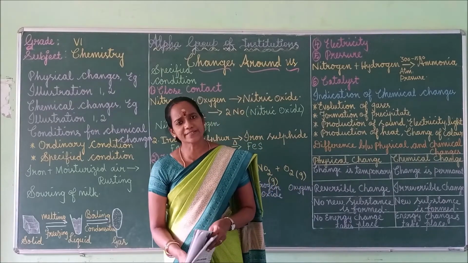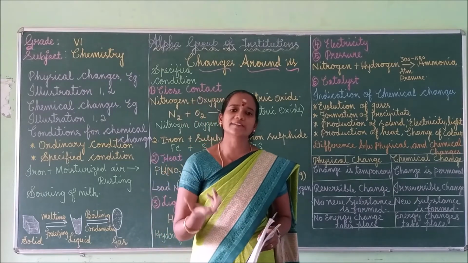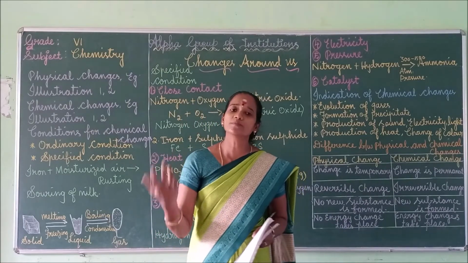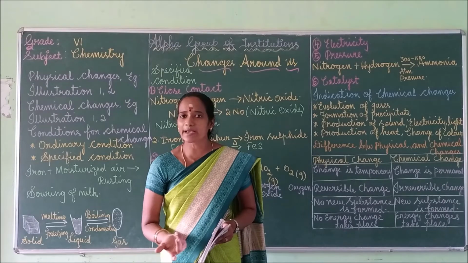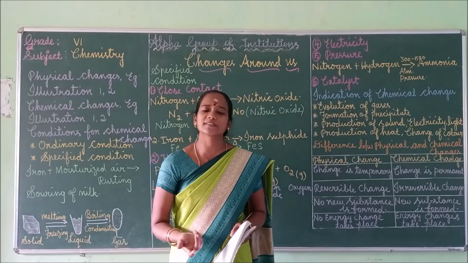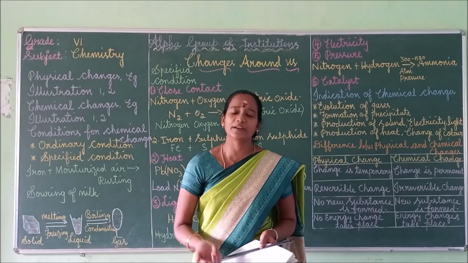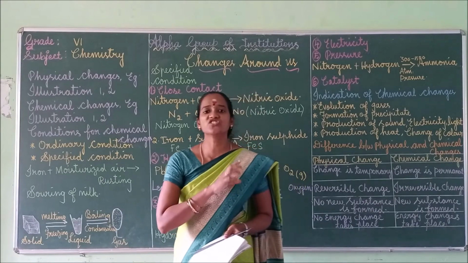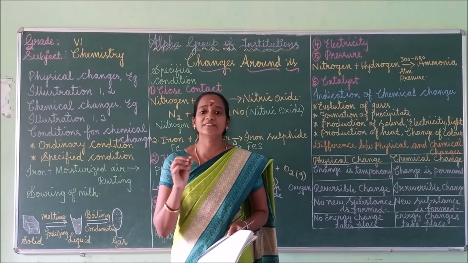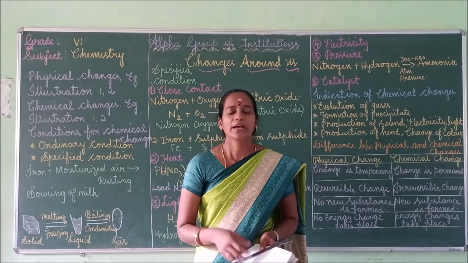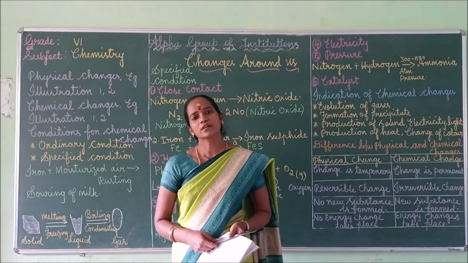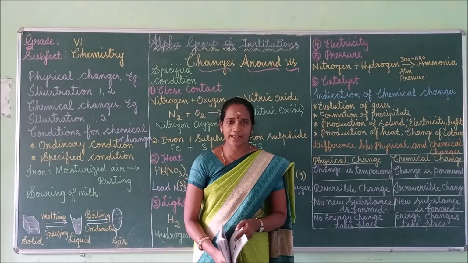When iron comes into contact with moist air and water, it forms a new product that is called iron oxide. So iron oxide is a new substance, isn't it? Also, this change cannot be reversed. It is an irreversible change. Hence, rusting of iron is a chemical change only, right?